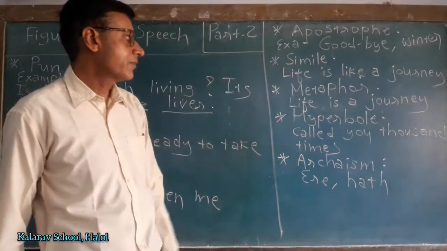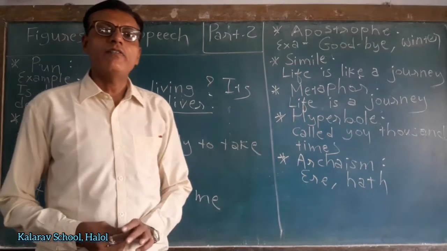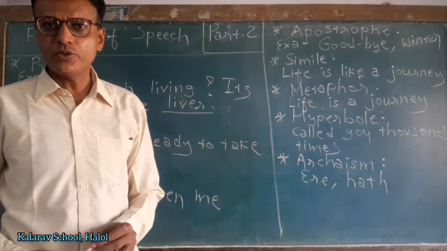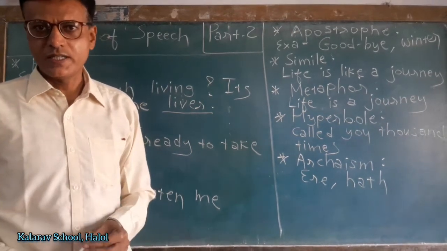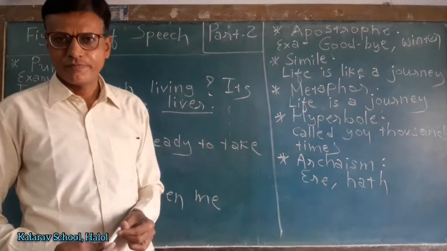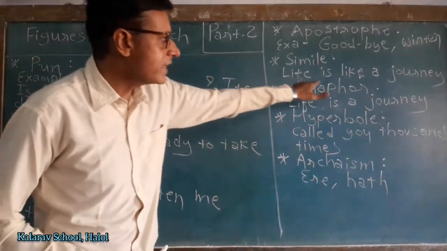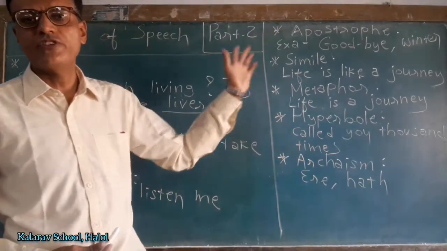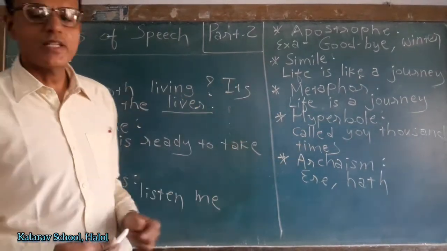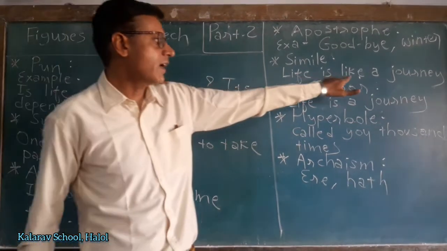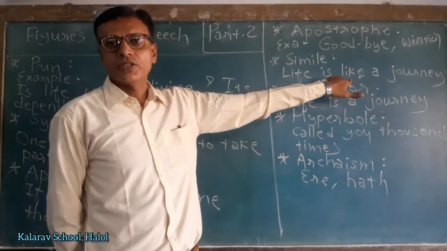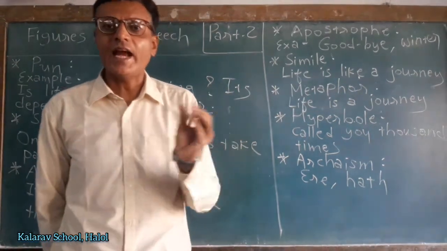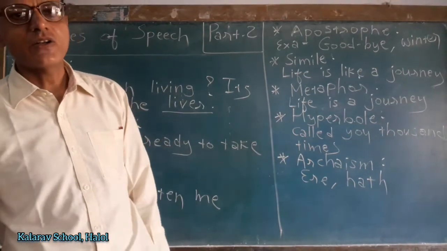Next is simile. When there is direct comparison between two objects, two things, two persons, it is called simile. Life is like a journey. Here there is a comparison between life and journey. And for comparison, the poet has used the word like. So generally in simile you can see the words like and as, then it is called simile.